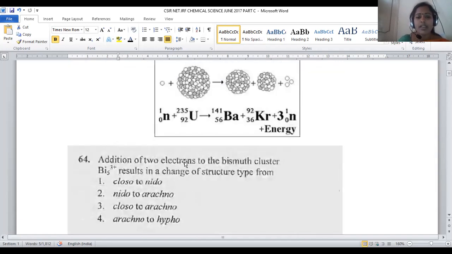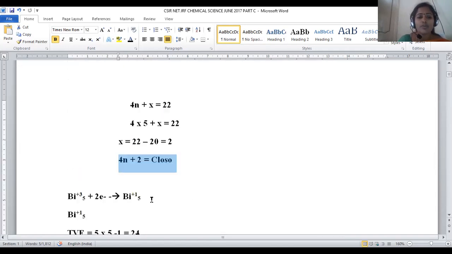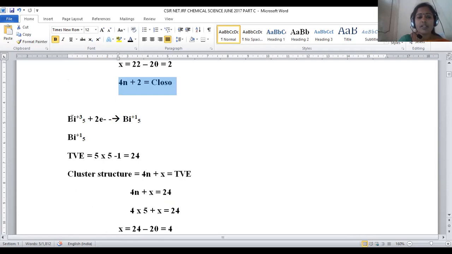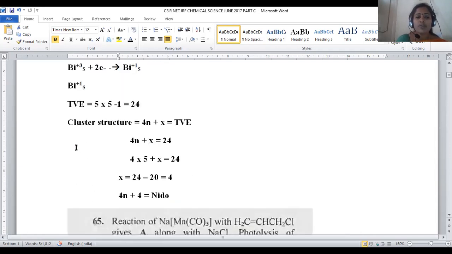What we are doing? We are adding 2 more electrons to this bismuth ion now. Whenever 2 more electrons get added to this one, what happens? Bismuth +3 turns into bismuth +1. Reduction is carried out here. By this, Bi5 with monopositive charge is originated. Now we have to predict the total valence electrons present in this. Total valence electrons is equal to how many valence electrons in each bismuth? 5. And how many bismuth atoms are there? 5. So the deficiency is of only 1 electron.